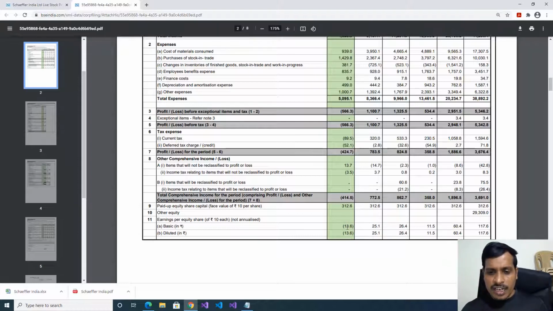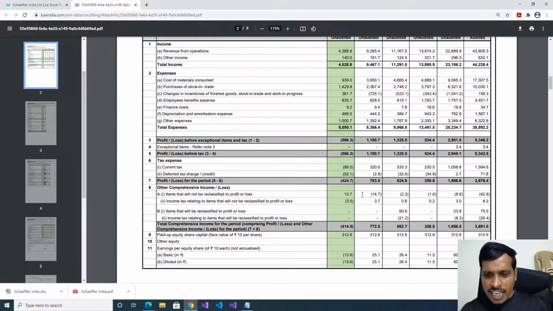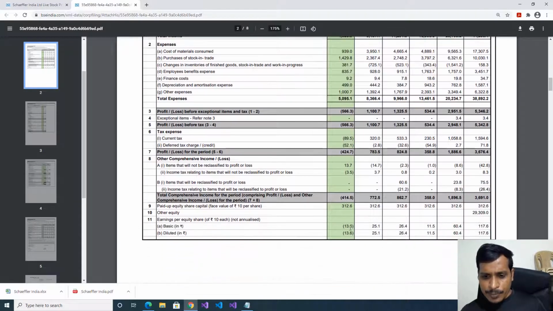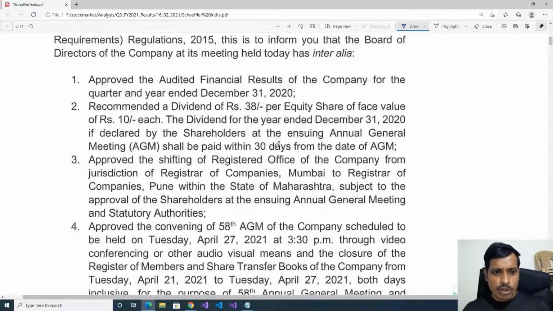Due to that, current valuation is high, but actually this is not a high valuation. In June 30, 2020, they got a 42 crores loss, but previous year they got 82 crores profit. So if in June 30 they got the same profit as previous year, that is 82 crores, then here EPS will be 26 in place of negative 13.6. If EPS is 26, then current Schaeffler India PE is around 36, 37. That is a good sign.